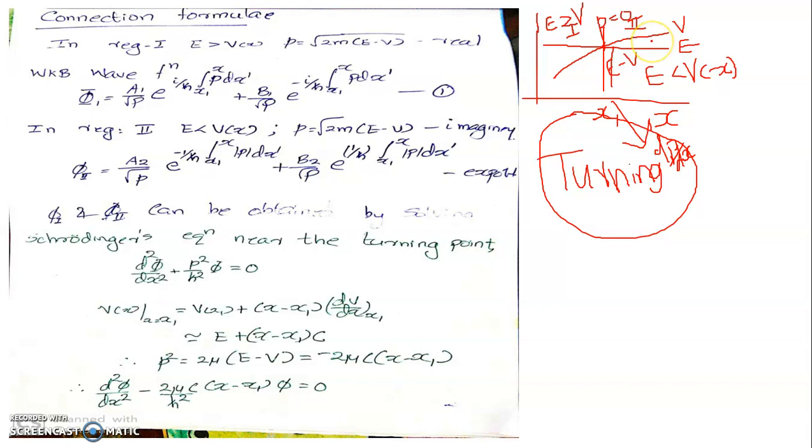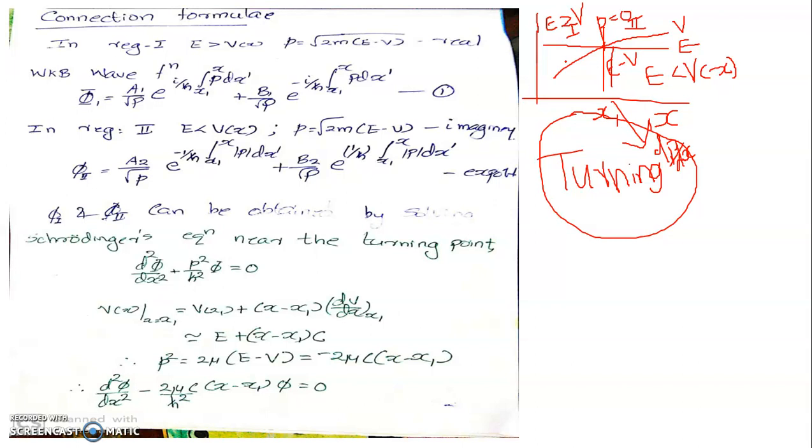That indicates that the system can be represented by a general WKB wave function written in region 1 and another general WKB wave function written in region 2. We have already seen how to write the WKB wave function in terms of the momentum possessed by the system at that particular region.